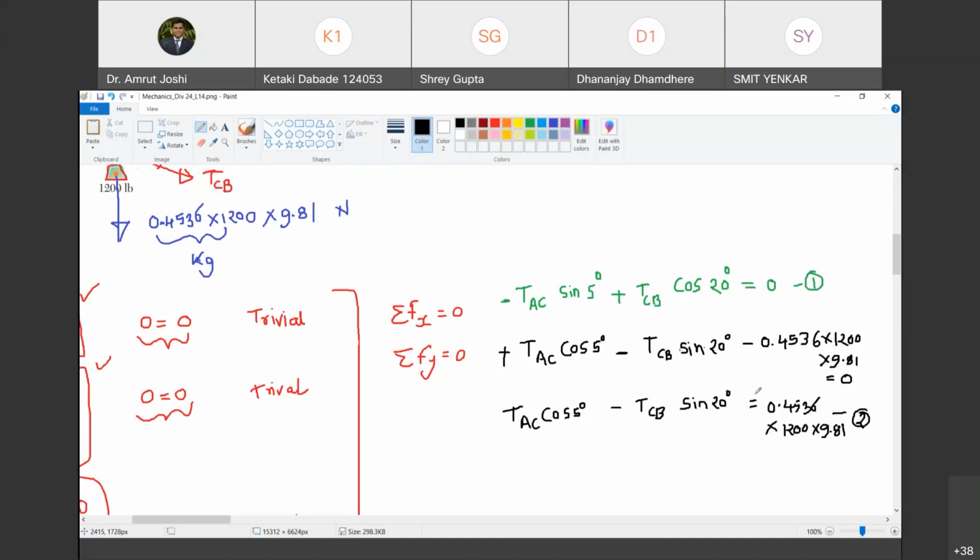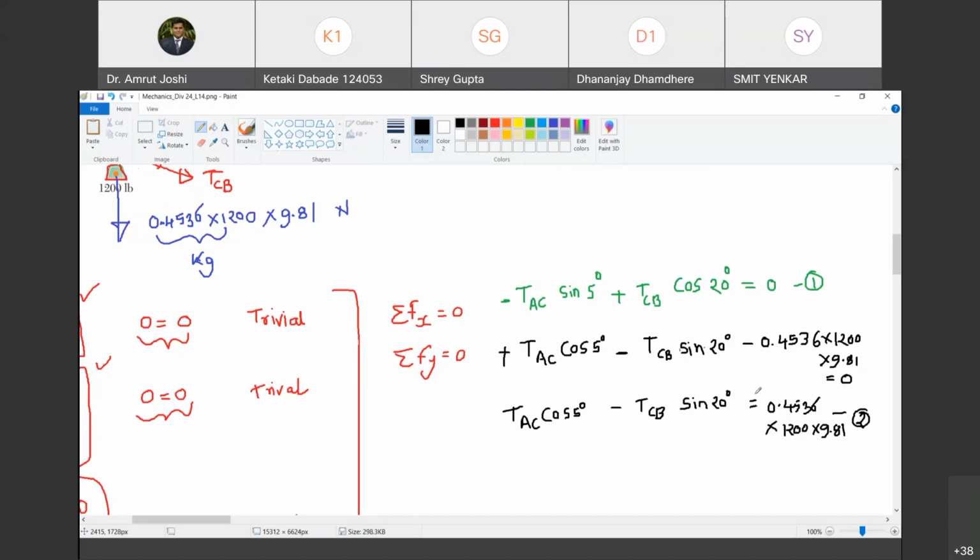So the equation looks like a_n x plus b_n y equal to c_n. And then you have to write down the coefficient of TAC, minus sine of 5 degree. Ensure that your calculator is in degree mode. Then the coefficient of TCB, that is cos of 20. And then you have to write down the constant term, but by transferring it to the right hand side. So that is 0 here in the first equation.